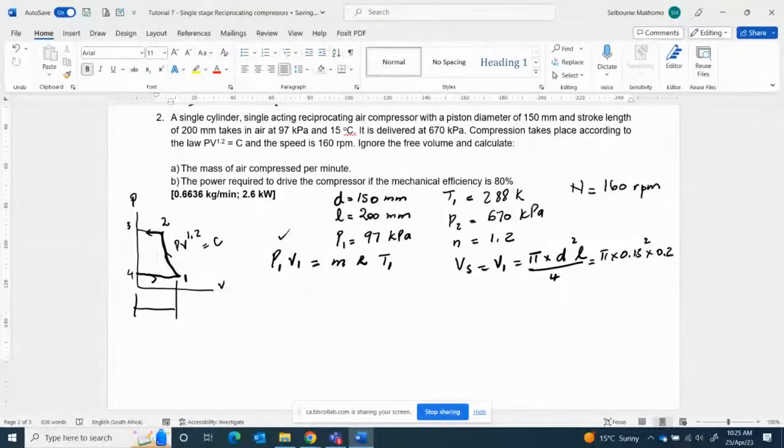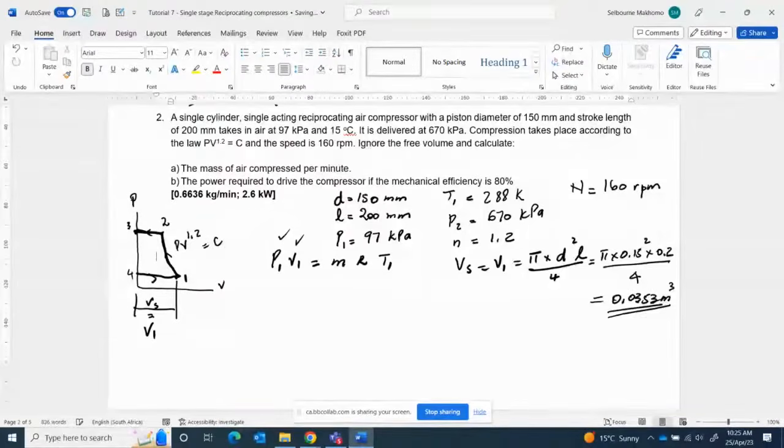This is your Vs, which is also equal to V1. Vs is from this point up to number 3 there, and that distance is the same as V1. That is equal to 0.0353 cubic meters. This is our Vs.